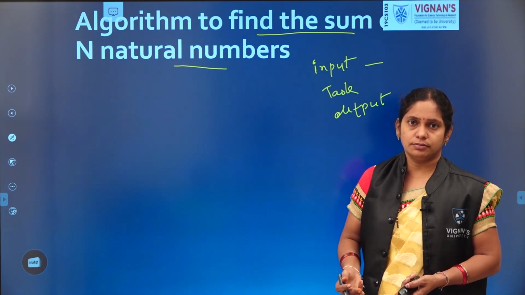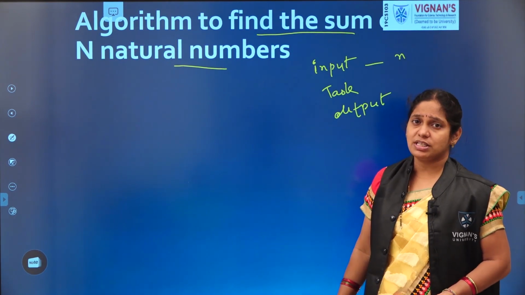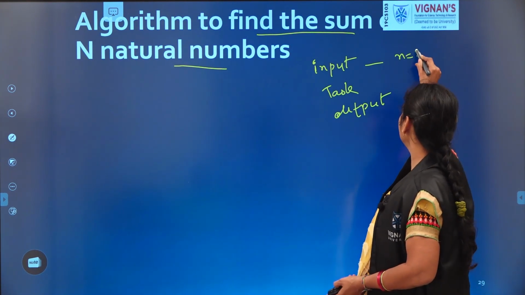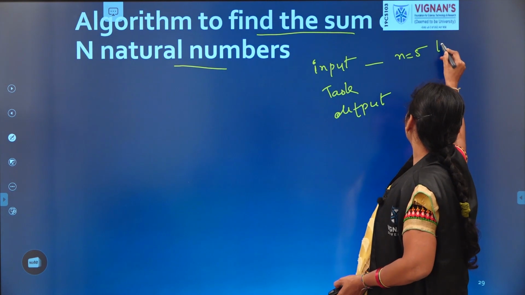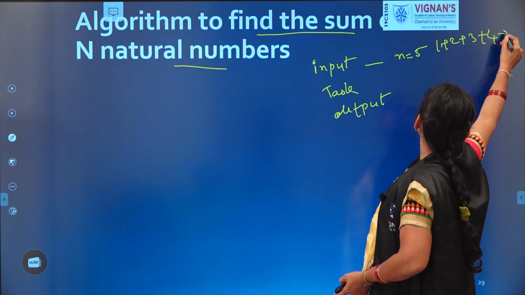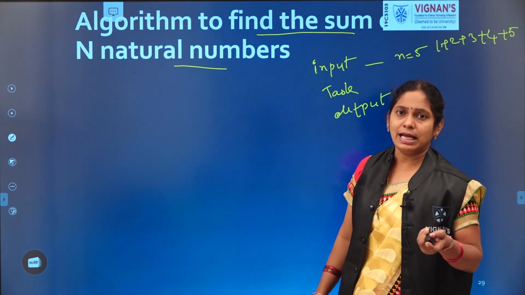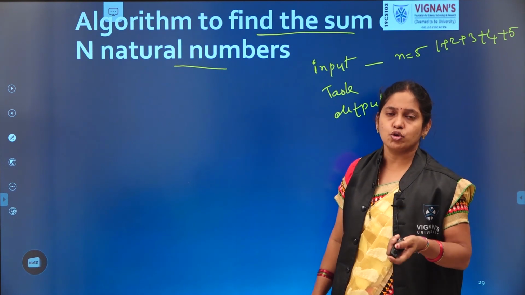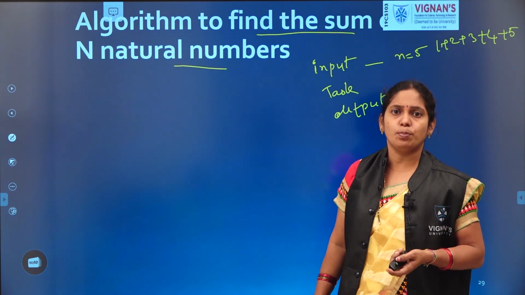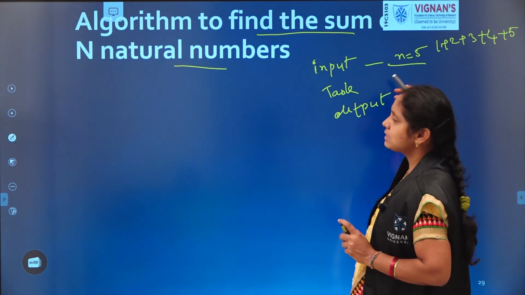Is it the first 10 natural numbers or first 20 or 30 or 5? Up to what? So, assume it as n. First n natural numbers. It may be 5. For suppose, assume the sum of the first 5 natural numbers, means 1 plus 2 plus 3 plus 4 plus 5. If we assume n as 10, then 1 plus 2 plus 3 and so on up to 10. If it is 100, then 1 plus 2 plus 3 and so on up to 100. That we should identify, that is nothing but our input.